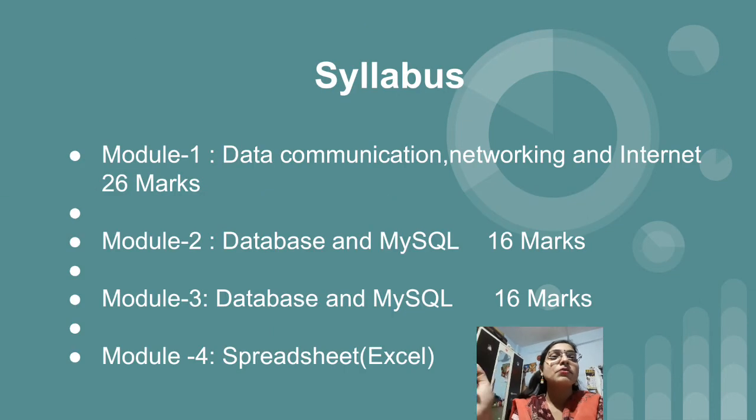So this is the syllabus which you are going to learn. You will have a total of 4 modules. The first module, data communication and networking and internet, will be for 26 marks. After that, the second module, database and MySQL, will be for 16 marks.